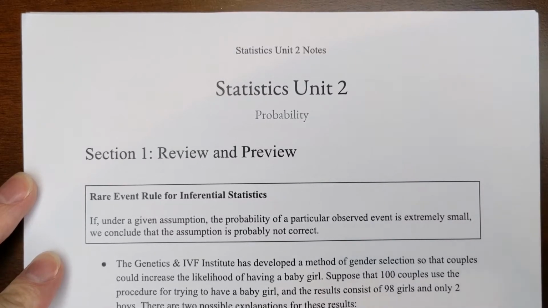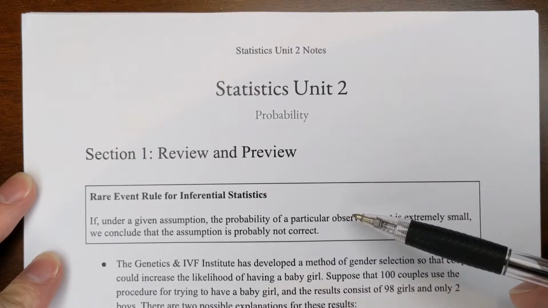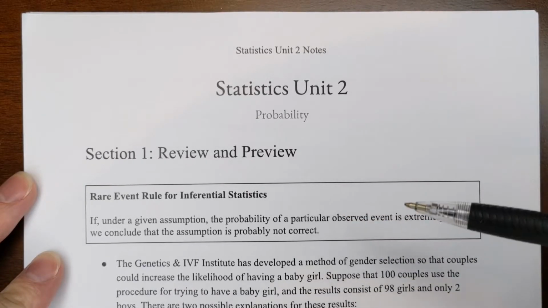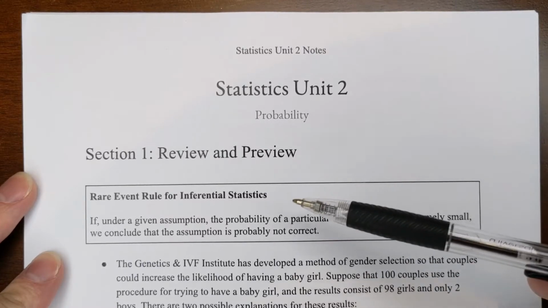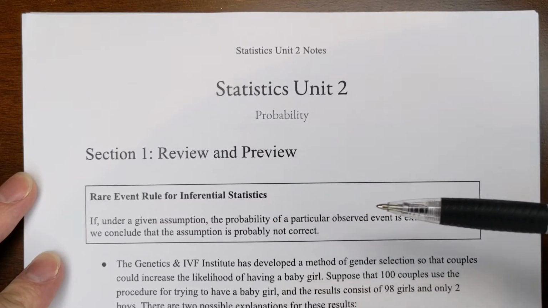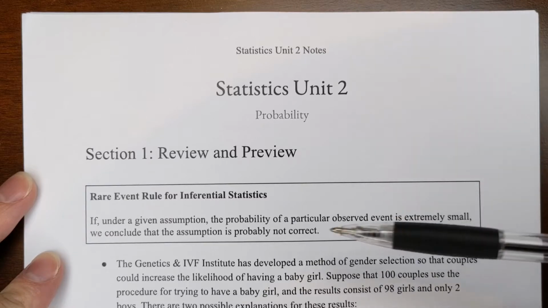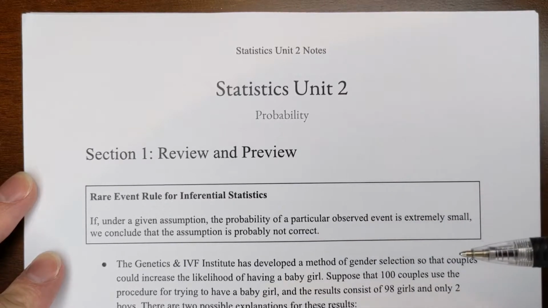All right, so here we have the notes for sections 1 and 2 for Unit 2. Just a review preview: we have a definition up here. The rare event rule just says if the probability of a particular observed event is extremely small, we assume that the assumption is probably not correct.